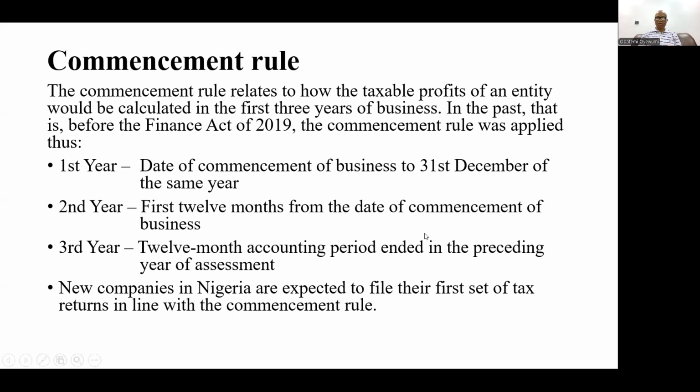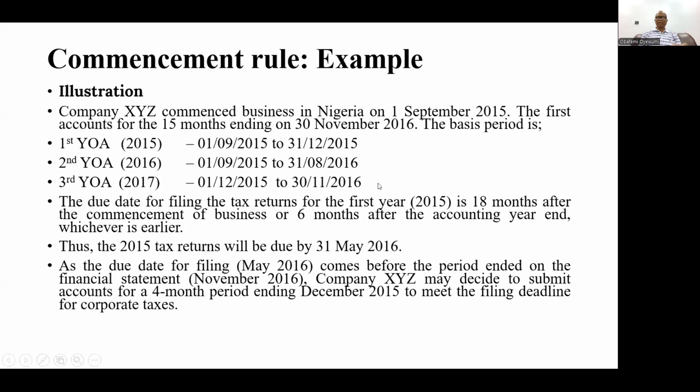So let's have a vivid illustration of what we just said earlier. We're looking at this scenario. Company XYZ commenced business in Nigeria on the 1st of September 2015. The first account is for the 15 months ended on 30th November 2016. So this is the scenario we are faced with now: a company that started business on the first day of September 2015.